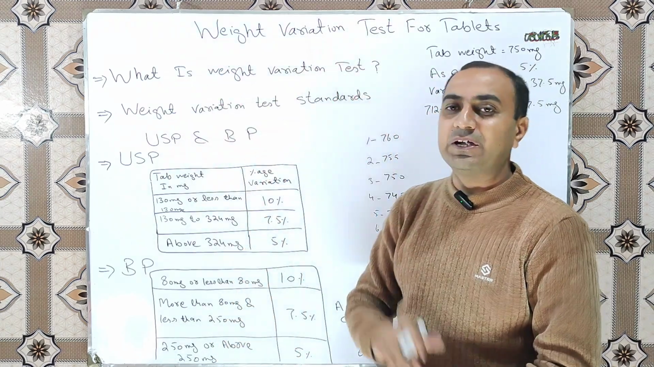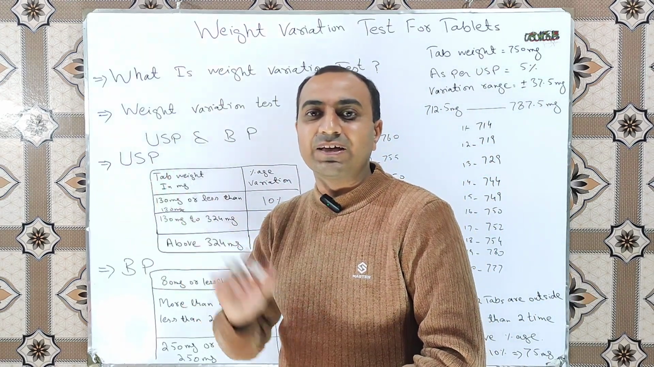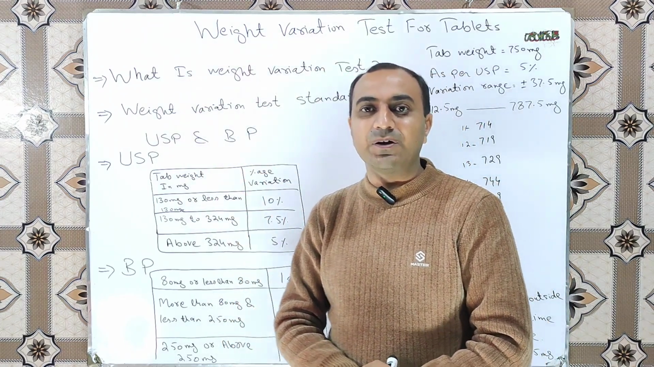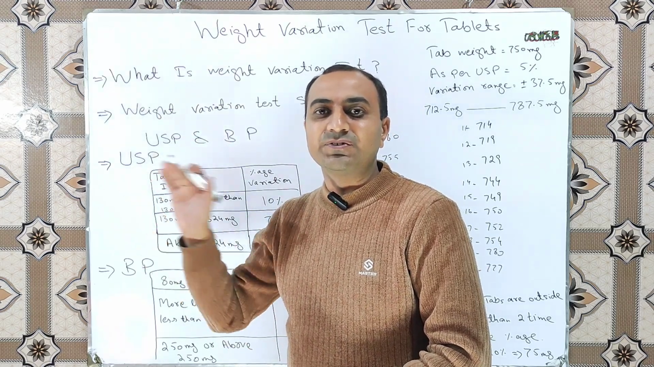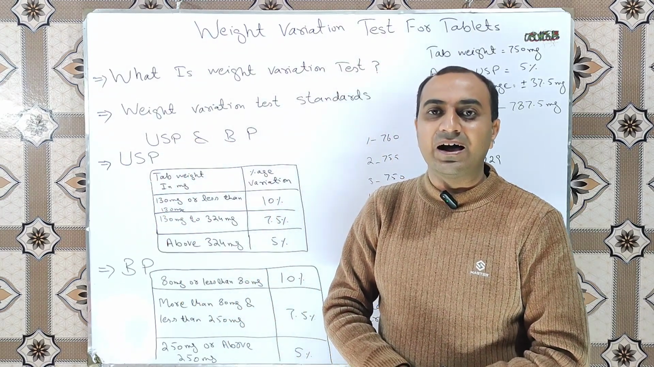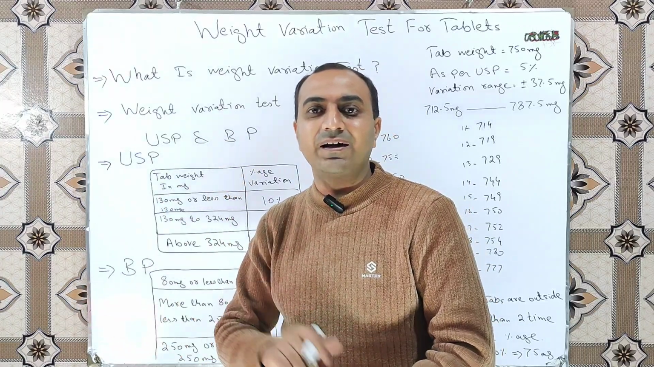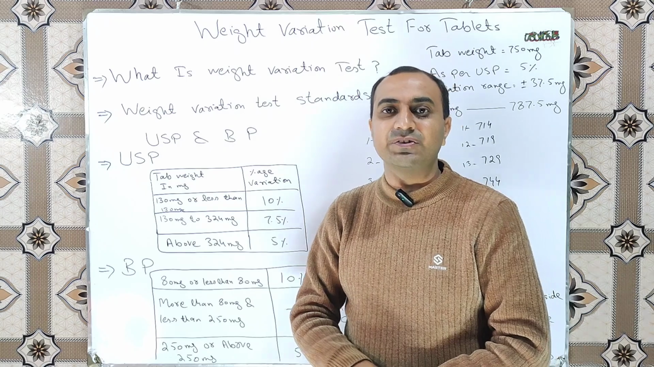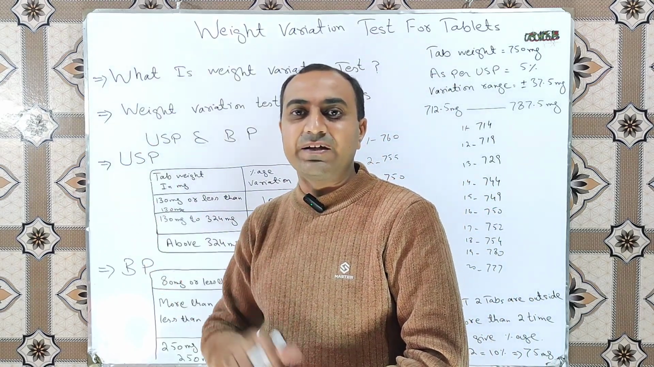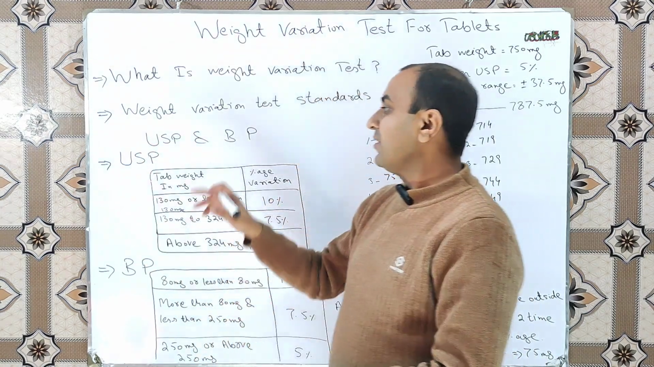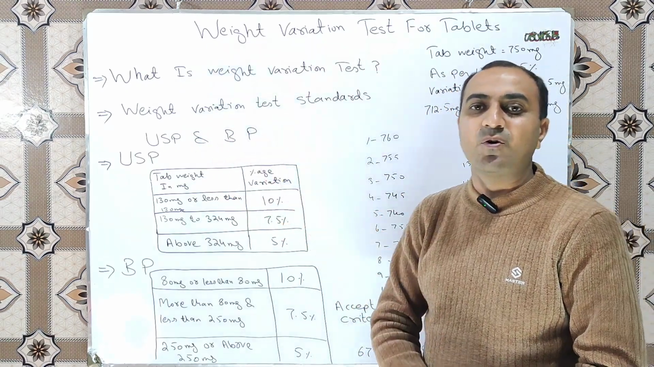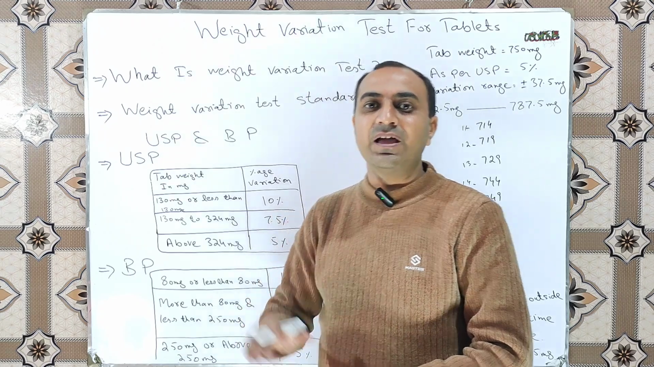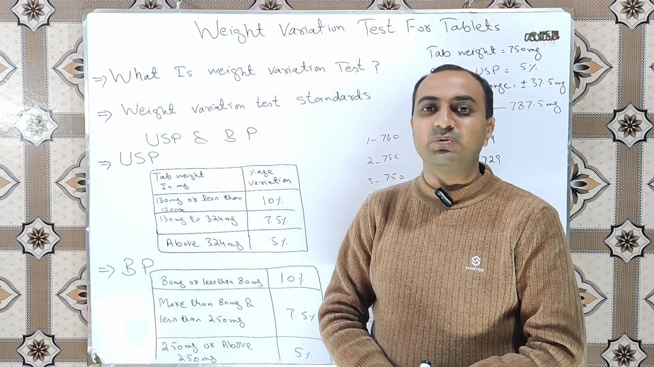What is the weight variation test? The weight variation test is an official test performed for tablets during the tablet compression process, and this test ensures that all the tablets are within the defined weight range. These weight ranges are defined by the official standards, the BP and USP, meaning British Pharmacopoeia and United States Pharmacopoeia, which give us the limits of variation as per the weight of individual tablets.